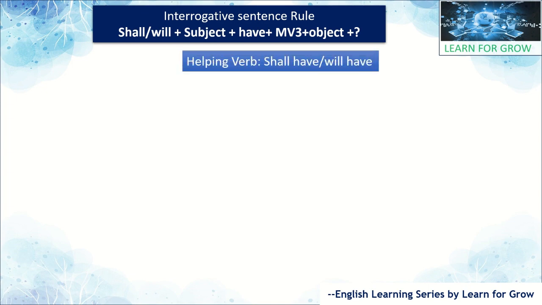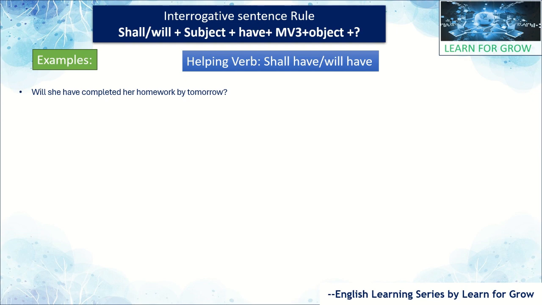As we know, interrogation means seeking information or asking questions. It means if you have any question, at the end we have to put a question mark, right? It will indicate we are asking for information from the listener or anyone, right? Let's have the helping verb here, that is shall have or will have, as we know. Let's have an example, guys.